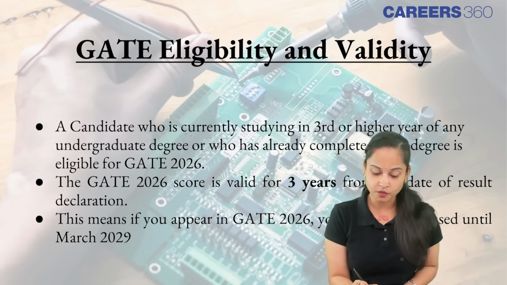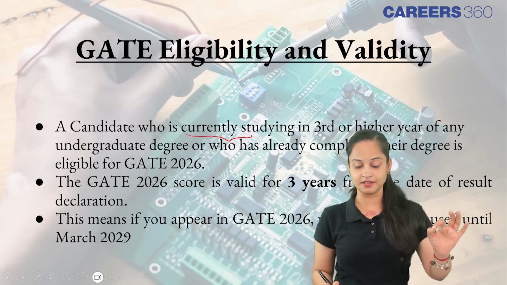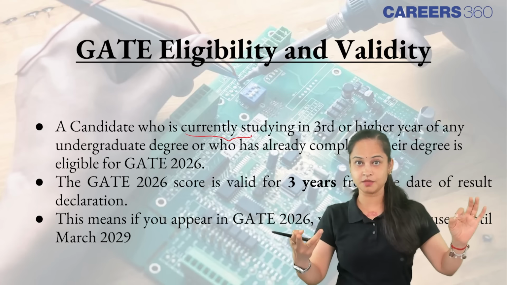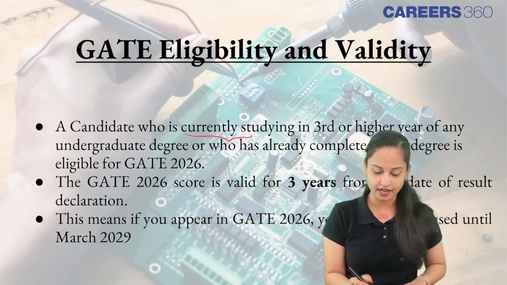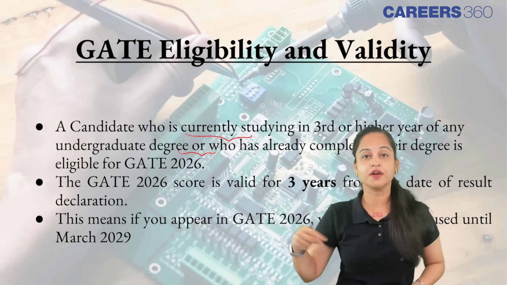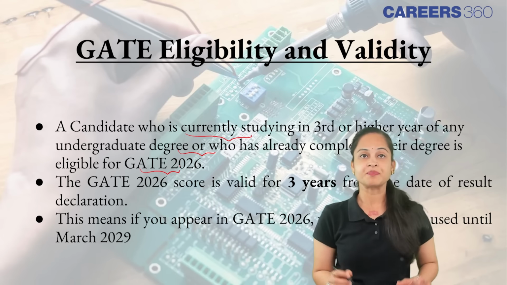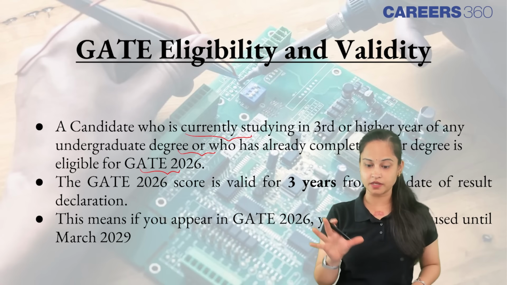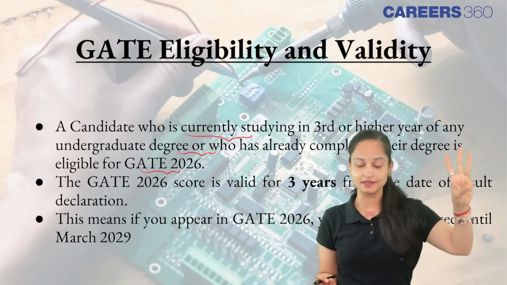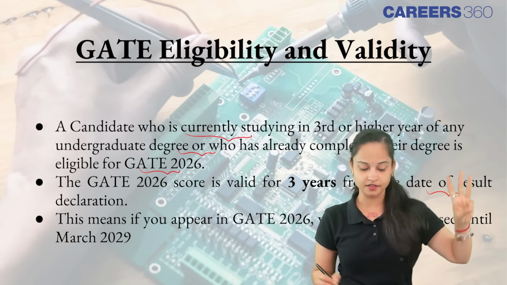Let's move ahead and now talk about the eligibility and the validity. A candidate who is currently studying in the third or higher year of any undergraduate degree, or who has already completed their degree, is eligible for GATE 2026. The GATE 2026 score is valid for 3 years from the date of result declaration.